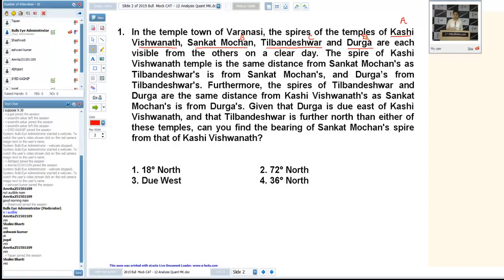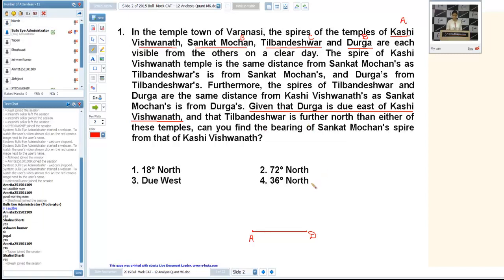Now what are the conditions given? First of all, I'm coming to the fourth last line. Given that Durga is due east of Kashi Vishwanath. So if I take Kashi Vishwanath here, Durga will be here, due east of it. So that will be a straight line only. And if I continue this line, Tilbandeshwar is further north than either of these temples. It means C is in the north of A or D. It means C will lie here in the north.